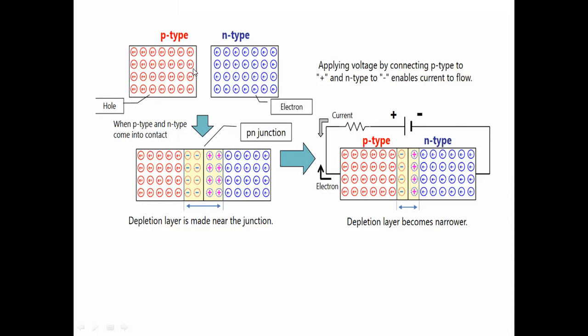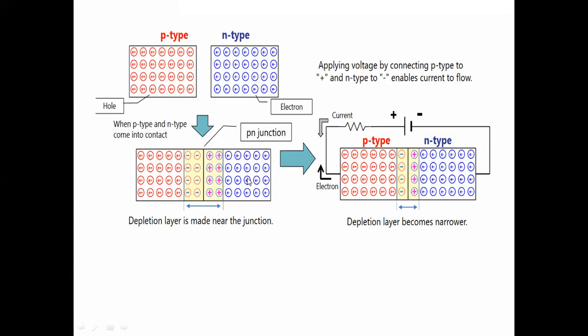Now we will make a contact with the p-type and n-type material. So we will get a junction with the p-type and n-type material. At the time of connecting or joining the two materials, p-type and n-type, there is a